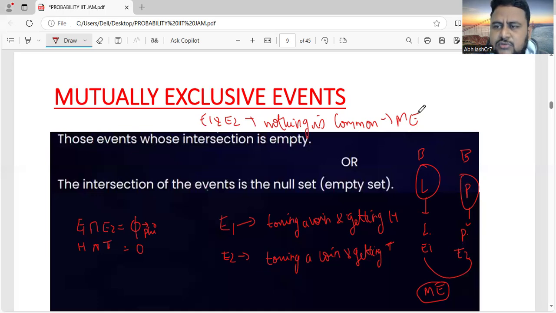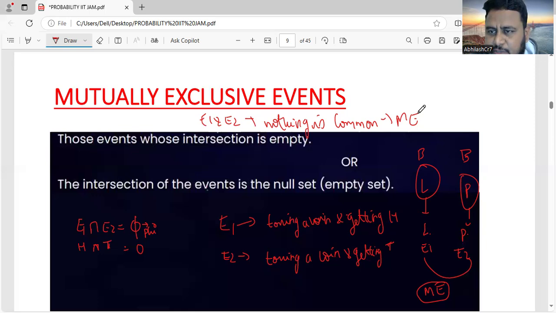We discussed some terminologies today when it comes to probability. We learned what a trial is, what an outcome is, what a sample space is, and what an event is. We also learned about types of events, and one of them is mutually exclusive events. Next class, we'll learn about exhaustive events and also talk about partition of sample space.